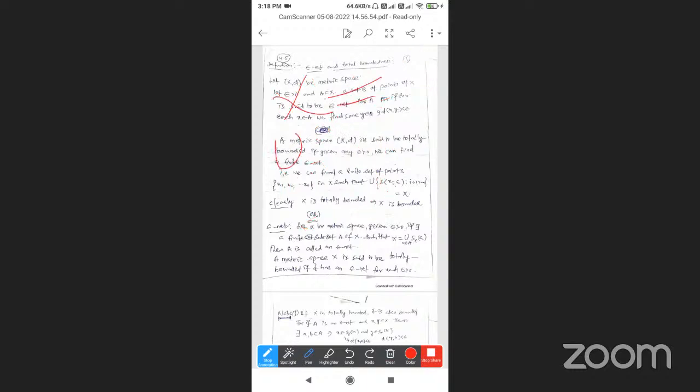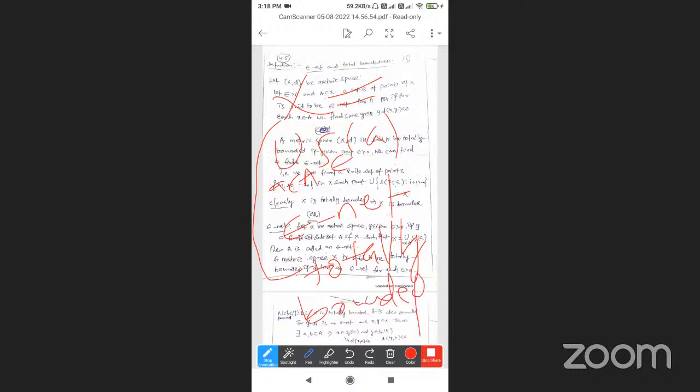What is a union of small a belonging to capital A? S epsilon of A is also an epsilon net on top. If a set has an epsilon net, it is called totally bounded. So this is totally bounded, and clearly X is also bounded. A metric space X is said to be totally bounded if it has an epsilon net for each epsilon greater than 0.